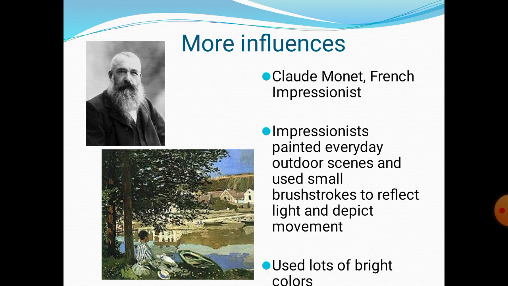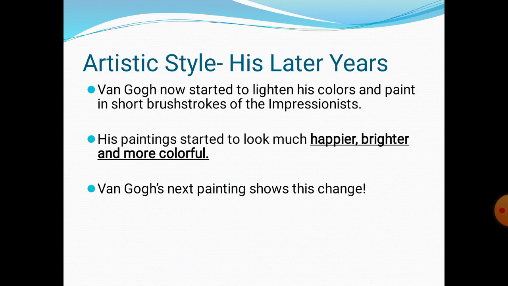Claude Monet was another influence on Van Gogh, and these Impressionists used a lot of outdoor scenes and small brush strokes to reflect light and depict movement. He used lots of bright colors. In his later years, Van Gogh started using the light colors and short brush strokes of the Impressionists.